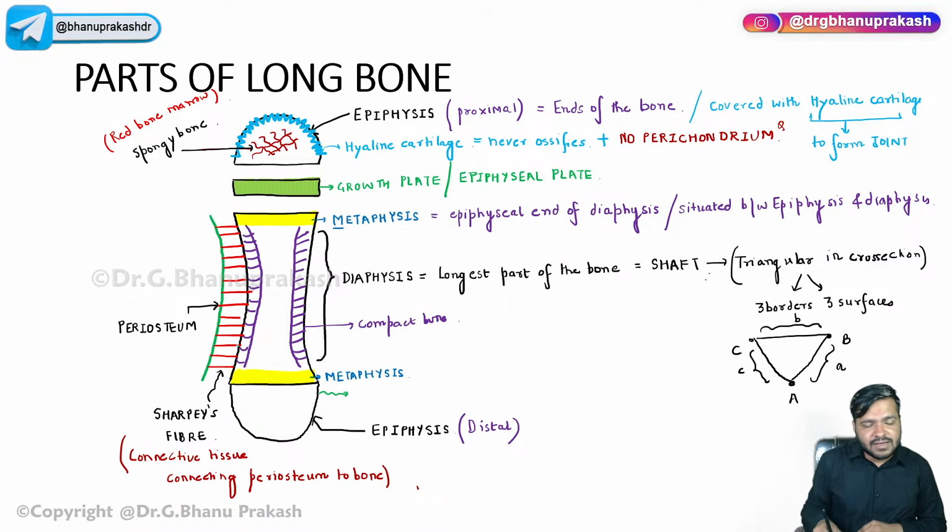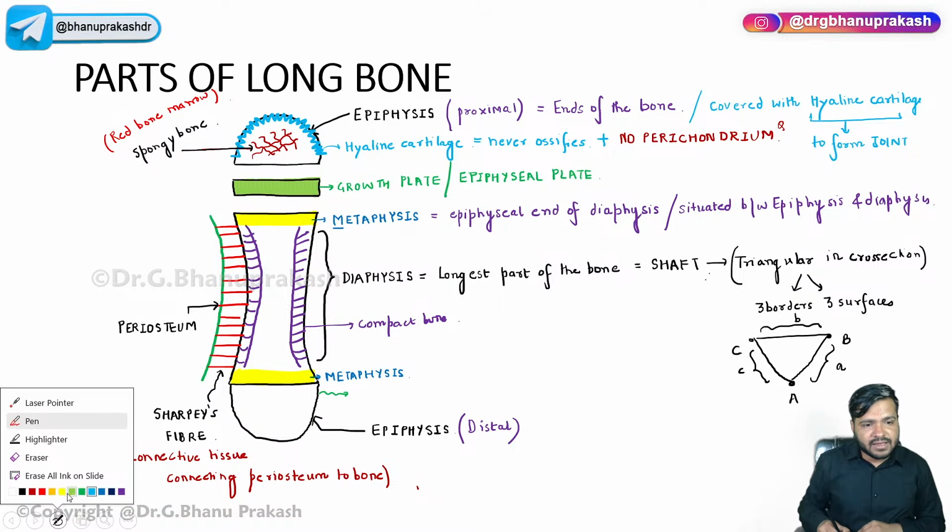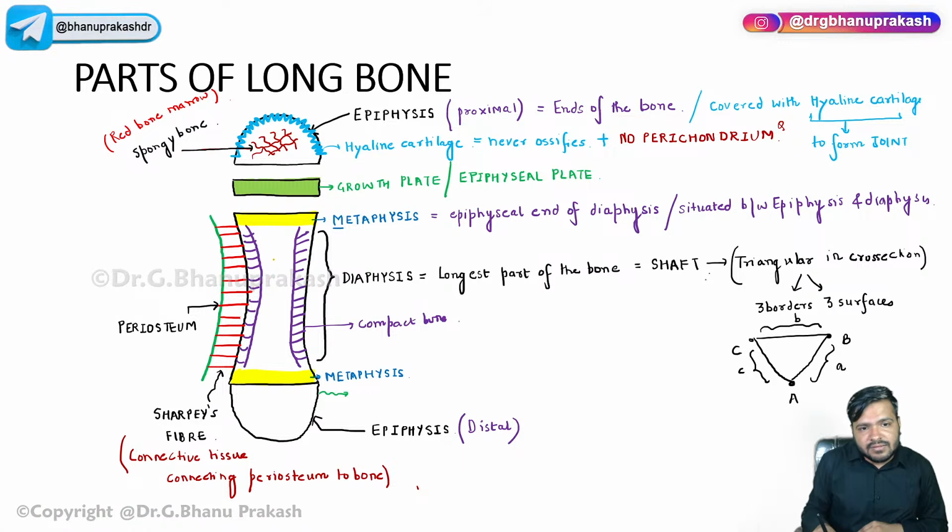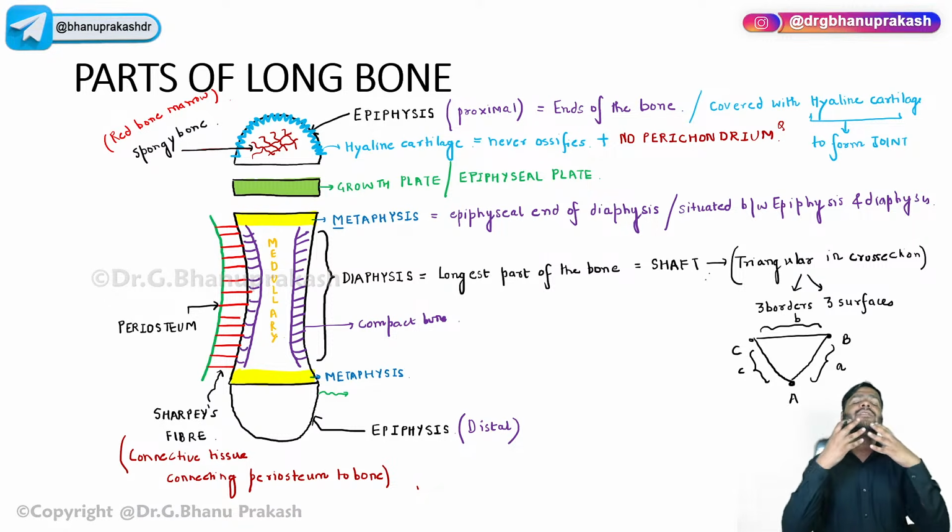This cavity is called the medullary cavity. I'm just writing it over here. If we take any part, the outer part is called the cortex, and the inner part is called the medulla. Over here, the outer part is the cortex, which is composed of the compact bone, and the inner part is a cavity called the medullary cavity.